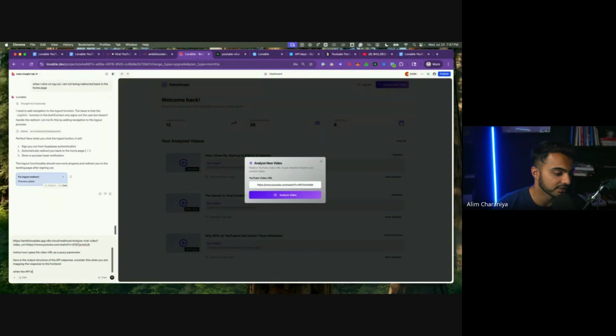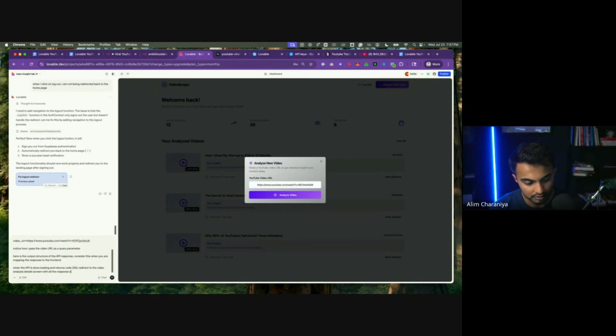When the API is done loading and returns code 200, redirect to the video analysis details screen with all the response data mapped. Do not consider inserting anything into the database yet. Focus on the API request and the front end data mapping. All right.